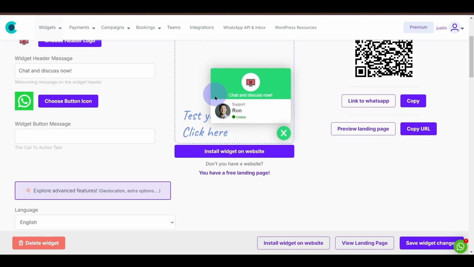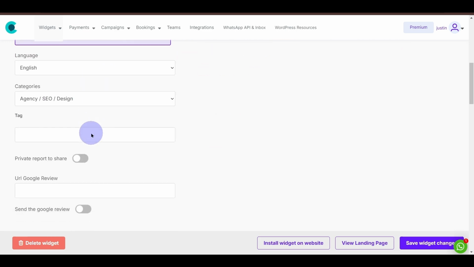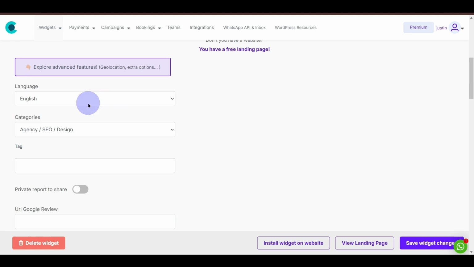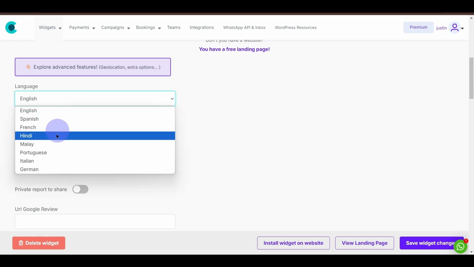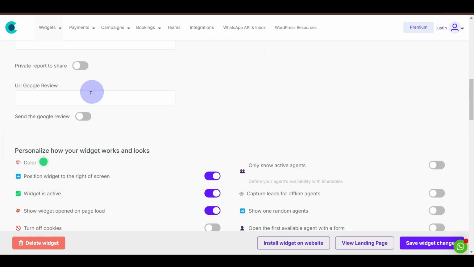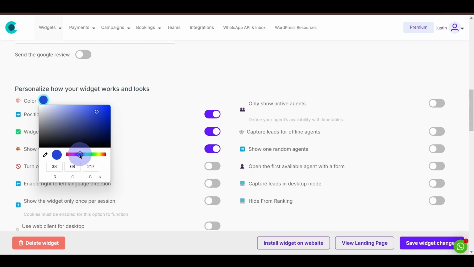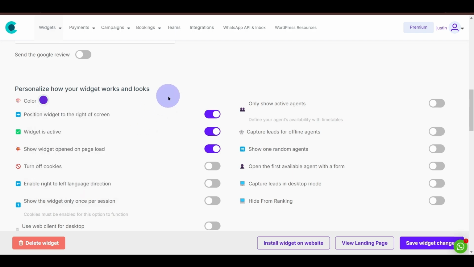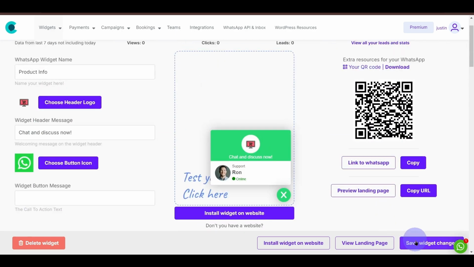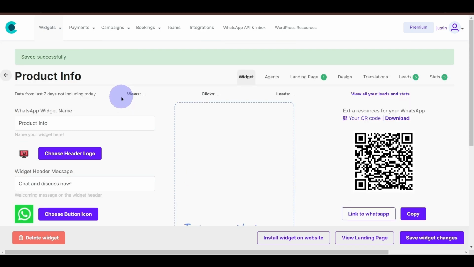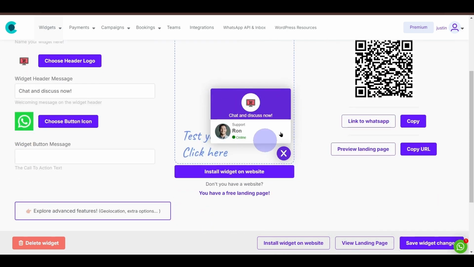So we can actually completely change the look of this, the feel of this, the color. So I'll come down here. By the way, there's all these other options, so you can have this in whichever language you'd like. There's Spanish, there's Hindi, Portuguese, Italian, a lot of different settings over here. But I'll just go ahead and change the color. So let's make it purplish. Okay, and click on save widget, and you'll see that the color will automatically change.